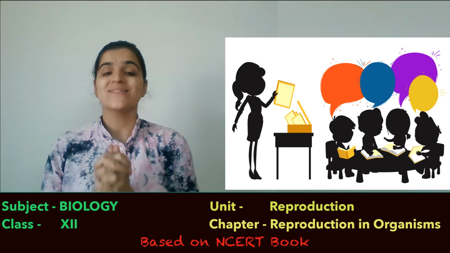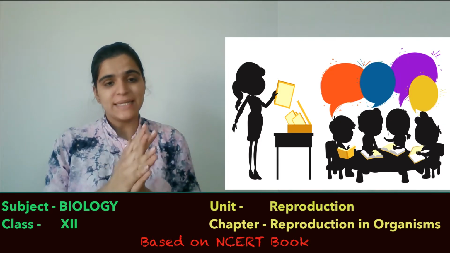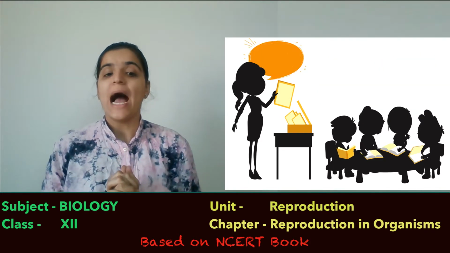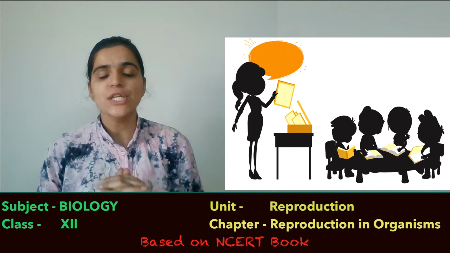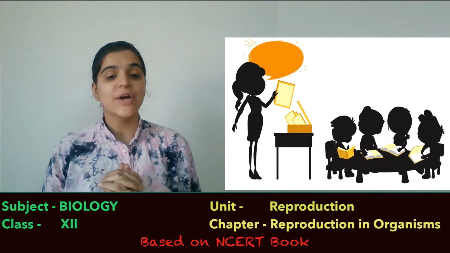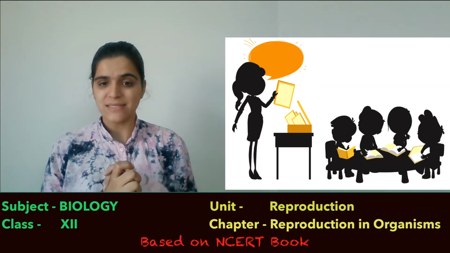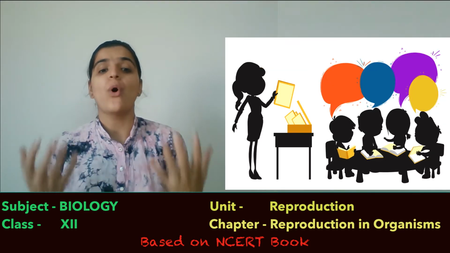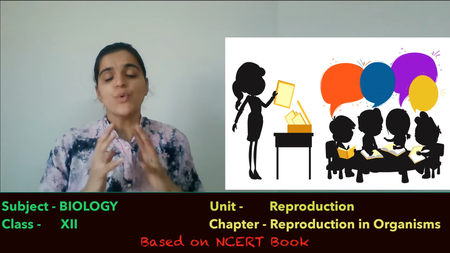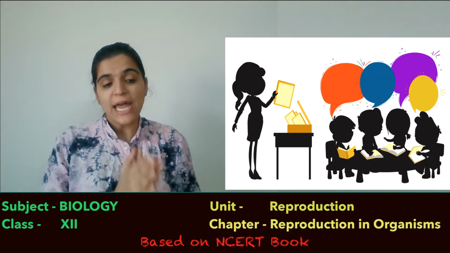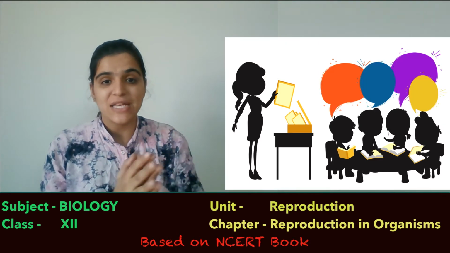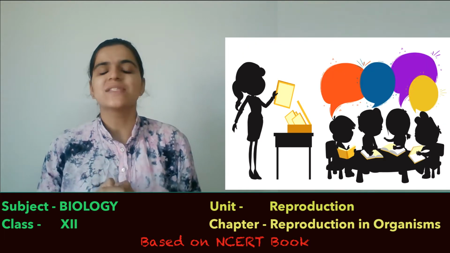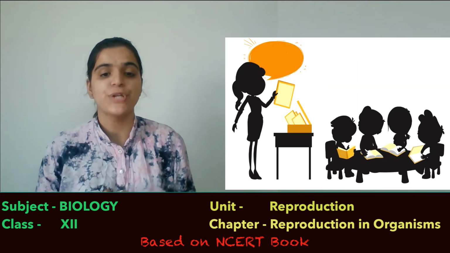Now students, this is a very basic chapter to understand the whole unit. Today in this video, I will discuss the following topics. Reproduction, a characteristic feature of all organisms for continuation of the species. It is a basic feature which all organisms have so that we are able to continue our race of life, the species. So let's begin with the topic.